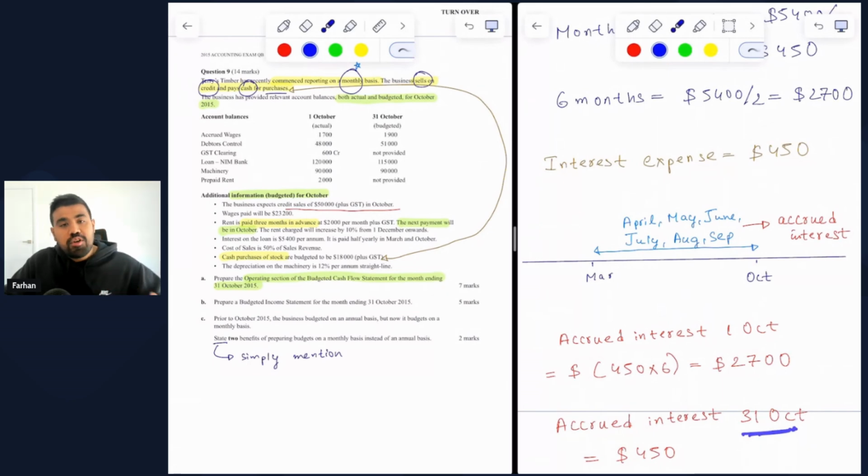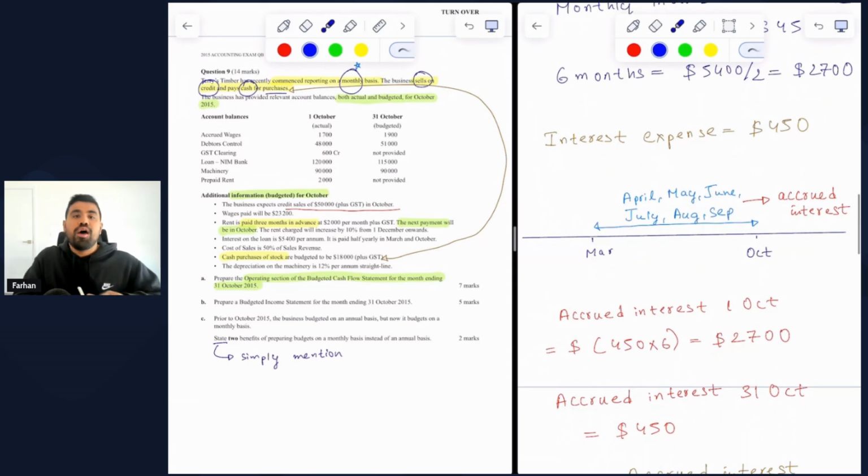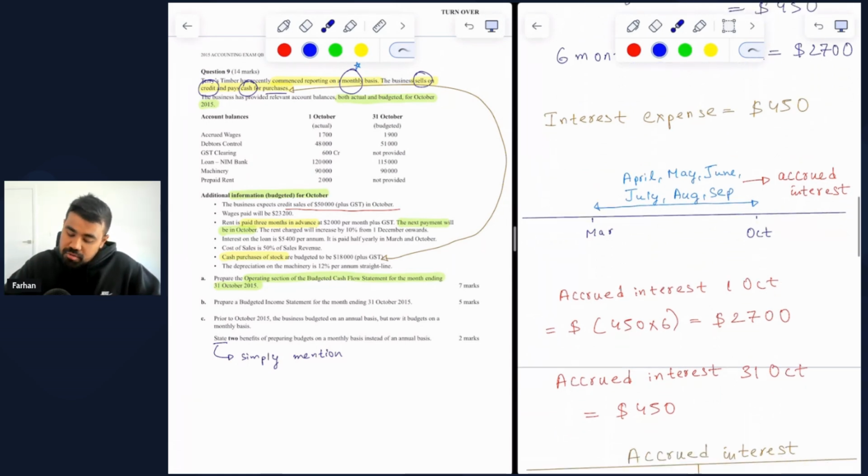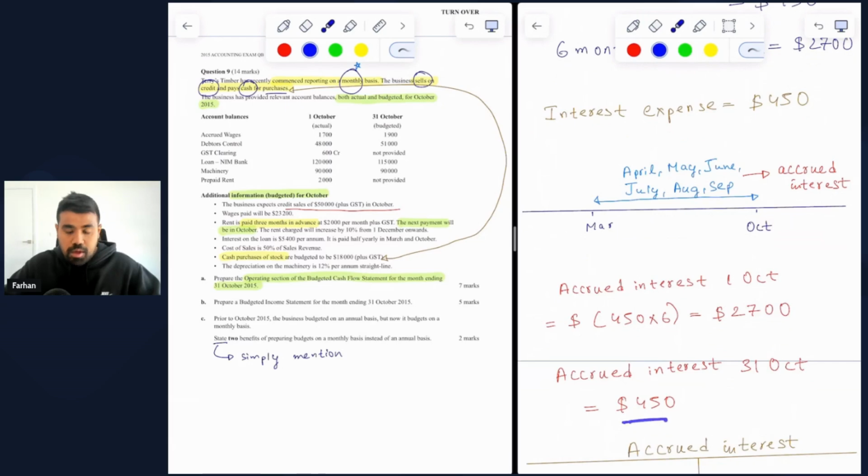So if this $2,700 is paid in October, and it covers the previous 6 months, April, May, June, July, August, and September, then in the month of October, the only accrued interest would be the interest for the month of October itself, and that is $450, because everything before October has already been taken care of, so there's nothing really accrued. So the only thing accrued at end of 31 October is the interest expense for October itself, and that is $450.